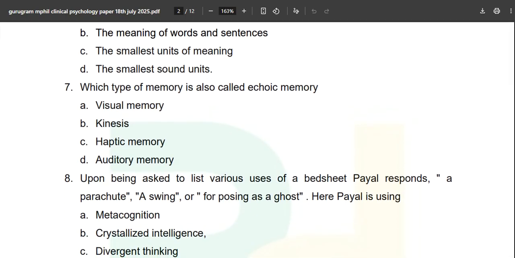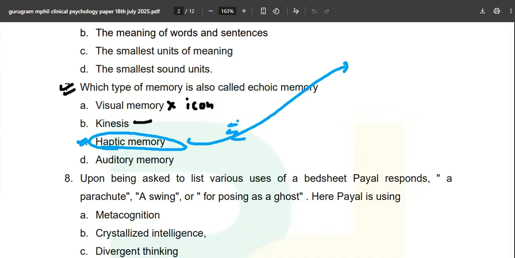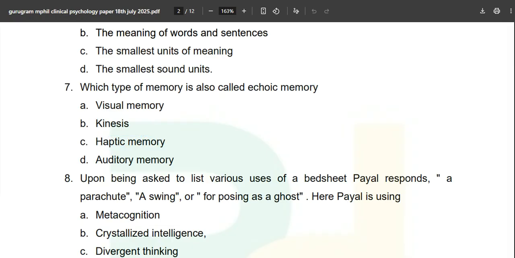Now, which type of memory is also called echoic memory? Again, a question directly from the book. Visual memory, no, we will call that iconic memory over here. Kinesis is nothing over here. And haptic memory is for your touch perception, and which lobe is it associated with? If you know the correct answer, which lobe are we discussing when we talk about haptic, touch and all those things? So what is the correct answer left over here? It is your auditory memory.